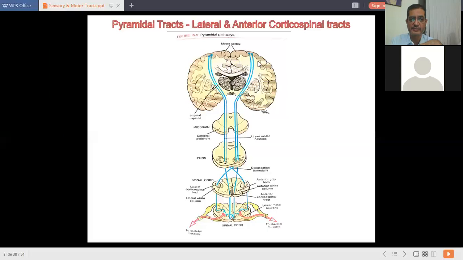Both these tracts belong to the pyramidal tract. As the first point, it consists of an upper motor neuron and a lower motor neuron. The upper motor neuron starts from the primary motor area, area number 4 of the cerebral cortex. From there it runs downwards through the internal capsule.